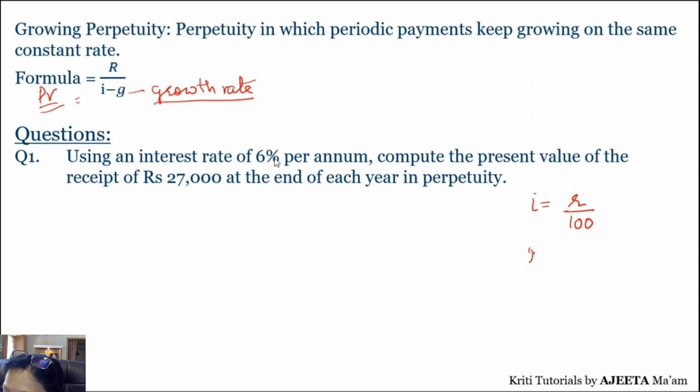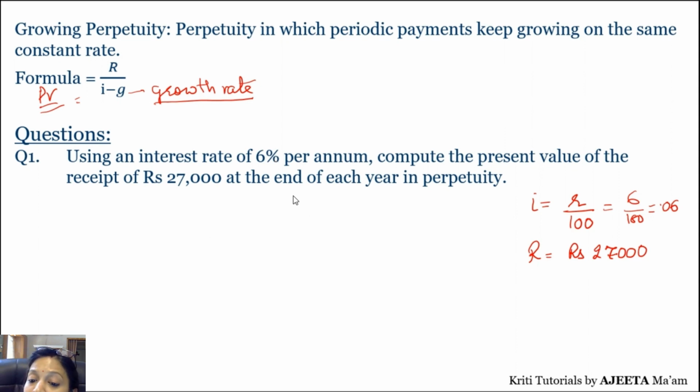So, now compute the present value of the receipt of rupees 27,000. So, now R is going to be what? Rupees 27,000. Correct. And what we have to find? We have to find the present value. Now let's calculate the value of I first. 6 upon 100, that will give you 0.06. Right? You can use 6 upon 100. I always prefer fractions, students. That makes you least confusing calculations and easily you can do. Right? So 27,000 is your R and I is 6 upon 100.